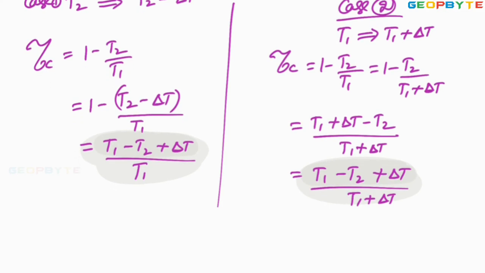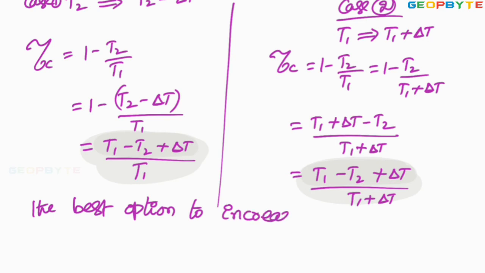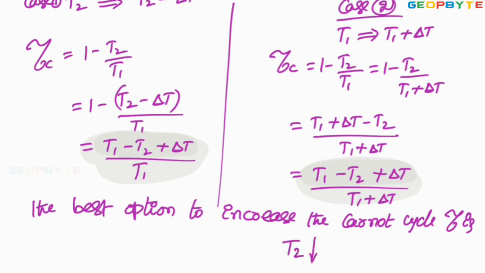Therefore, the best option to increase the Carnot cycle efficiency is by decreasing the lowest absolute temperature.